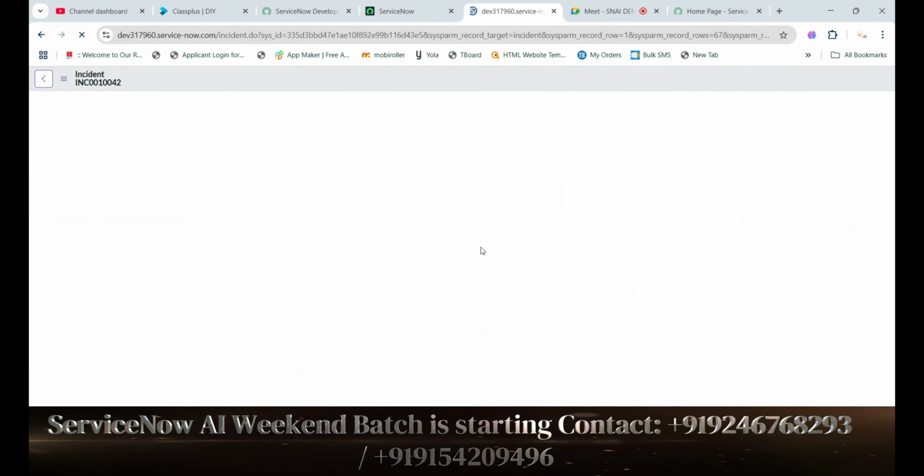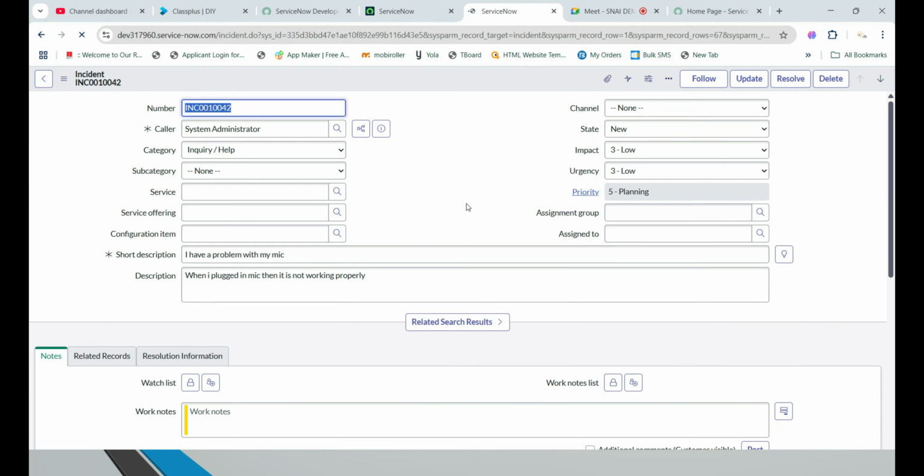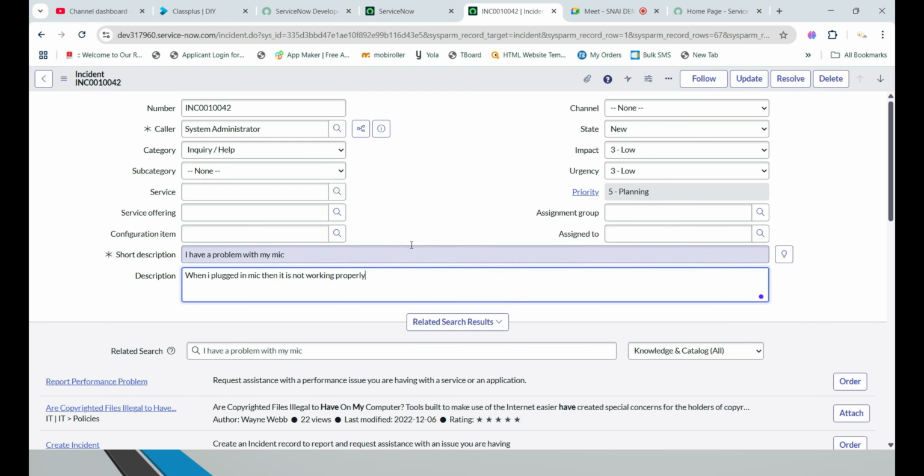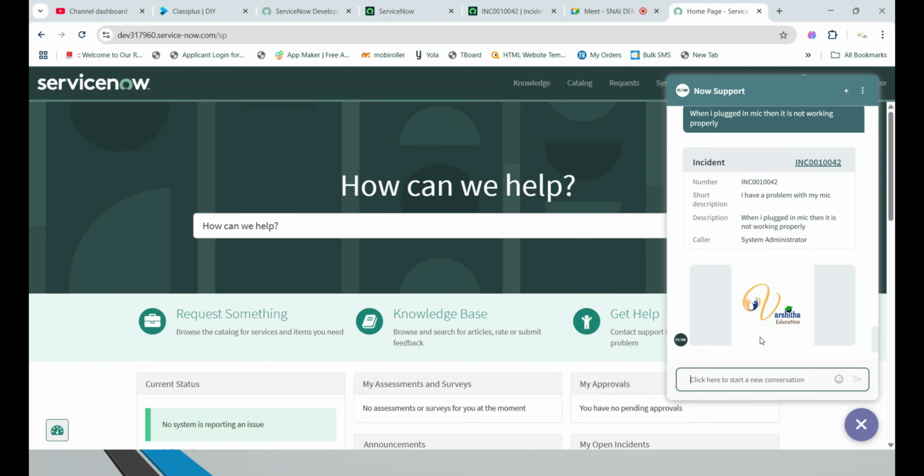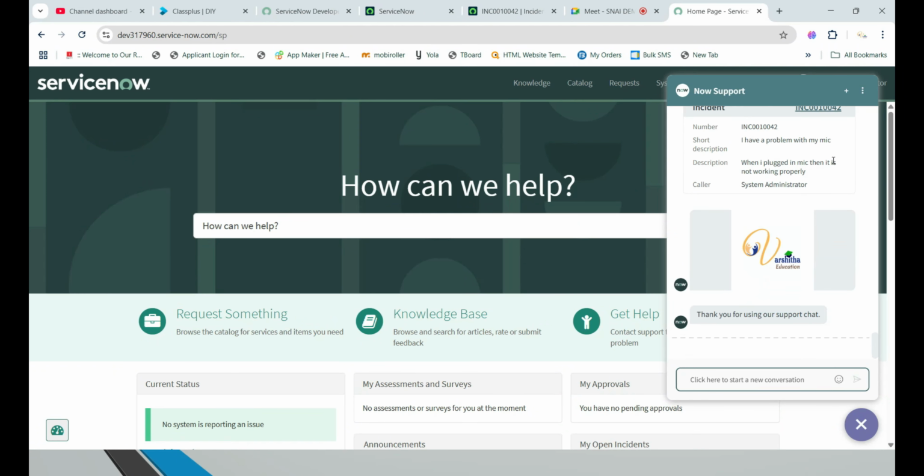So actually, if a user wants to create a ticket, he will definitely need to fill up all the details. I have a problem with my mic, and when I plugged in my mic, it is not working properly. These are all the information the user has to provide. But without providing all the details, the bot has simply created the ticket. You can see here, these are the contents.